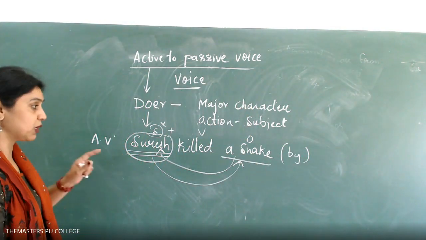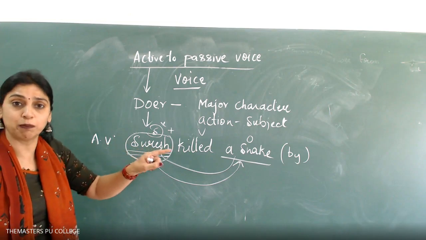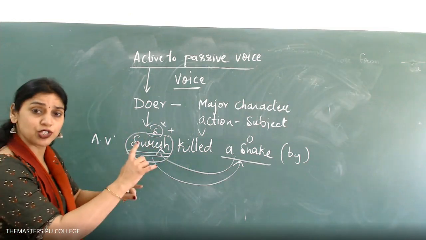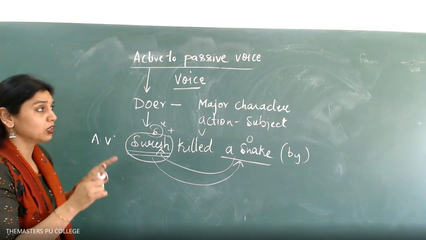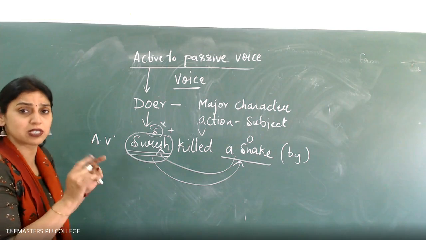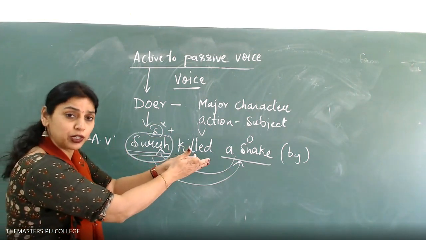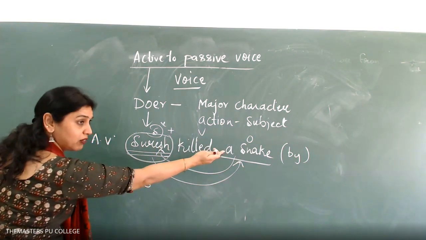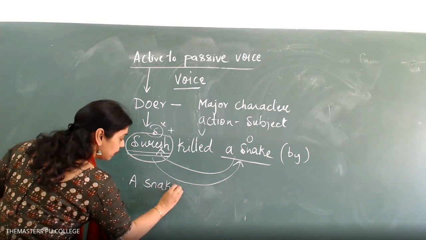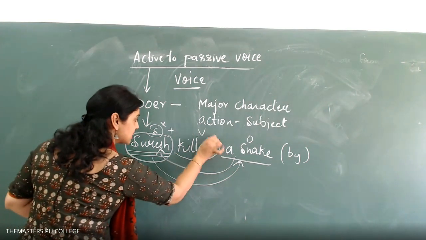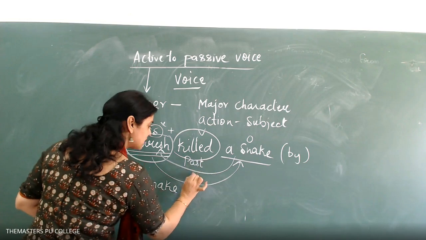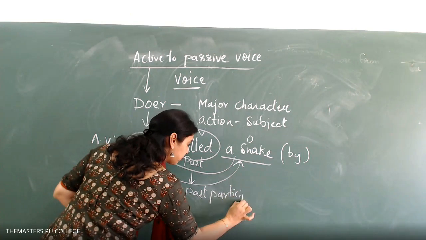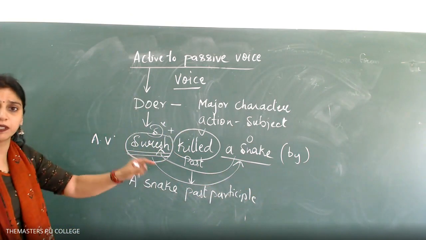Very, very important, because there we start giving importance to the object. The doer becomes the object, not the subject. We interchange it. When you have got the passive form, you have to understand that you have to always pay importance to the object. A snake, as I have already given, is singular, a snake. Why was? Because this is in the past tense. The past tense changes to past participle. What is past participle? Keep one simple concept.